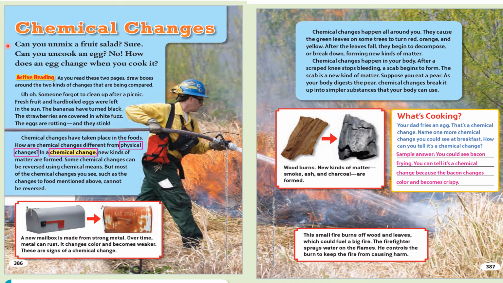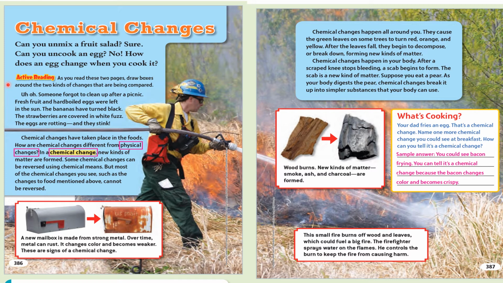Active reading. As you read these 2 pages, draw boxes around the 2 kinds of changes that are being compared. Uh-oh. Someone forgot to clean up after a picnic. Fresh fruit and hard-boiled eggs were left in the sun. The bananas have turned black. The strawberries are covered in white fuzz. The eggs are rotting, and they stink. Chemical changes have taken place in the foods.